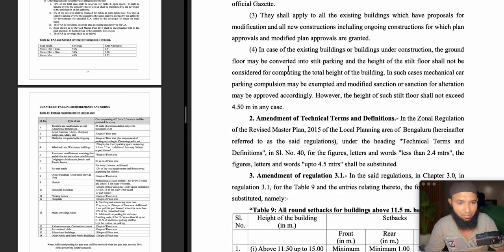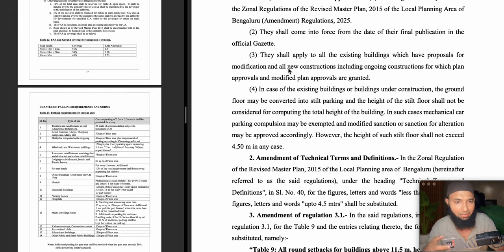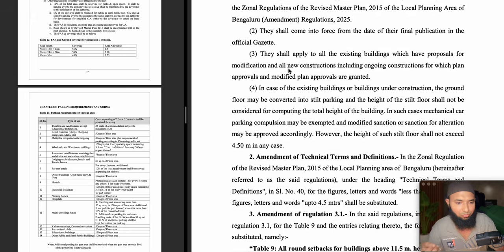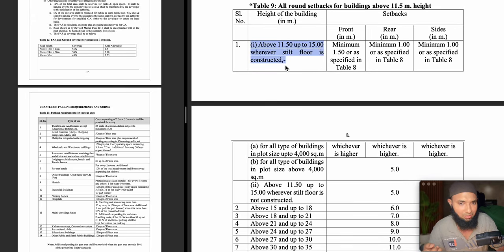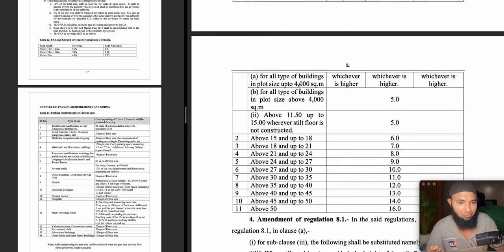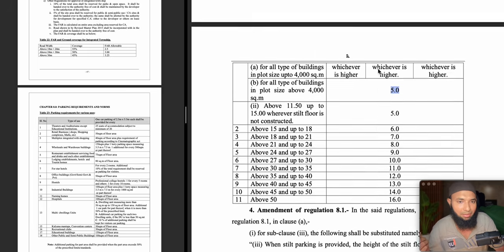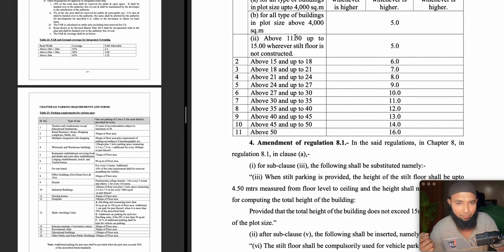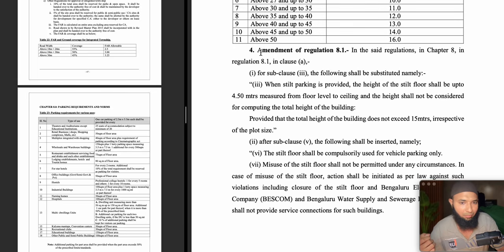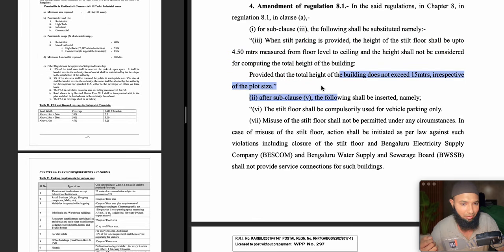As we have seen, the amendment is that instead of up to what was there, less than 2.5 meters, it has been replaced with up to 4.5 meters. Then table changes, that is setback changes. If the stilt floor is left, it differs: if it is above 4,000 square meters, 5 meters. If it is less than 4,000 square meters, it is lesser, that is 1.5 meter setback. Front and sides have 1 meter, the rest would be the same. Then the amendment of 8.1 clause number 3 has been replaced from the old clause, as we have seen very clearly, and updated also.